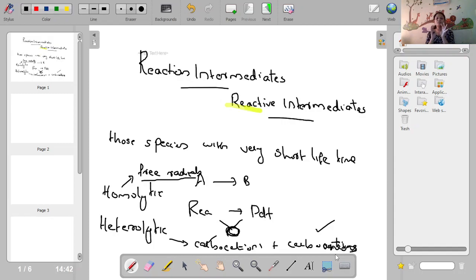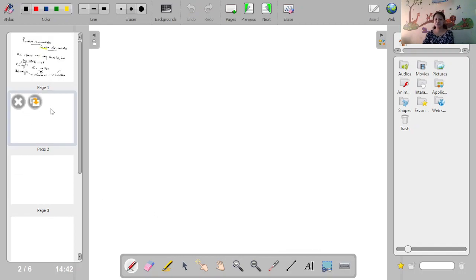They are formed during a reaction, between the reactant and the product, and they are very crucial for determining the reaction mechanism. They have very short lifetime, so it is difficult to isolate reactive intermediates. Okay, so the first reactive intermediate that we are going to discuss is nothing but carbocation.